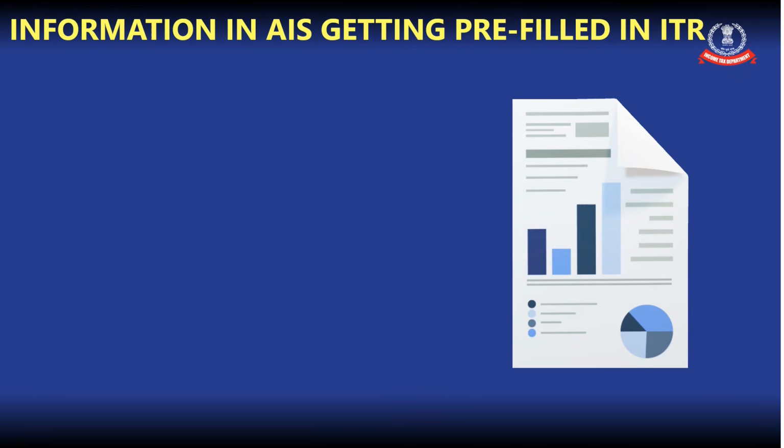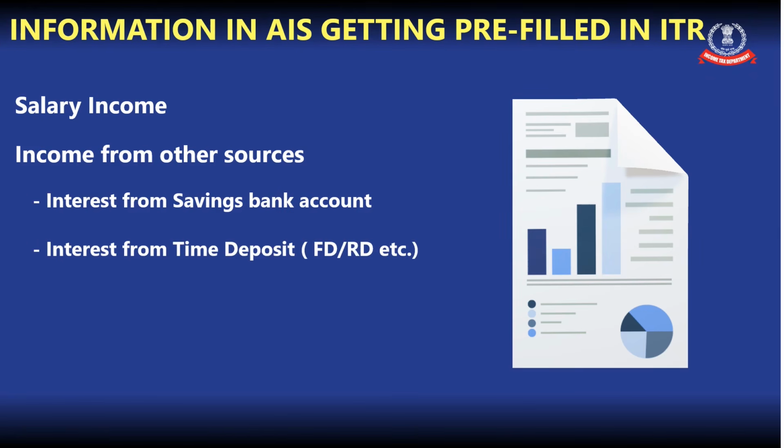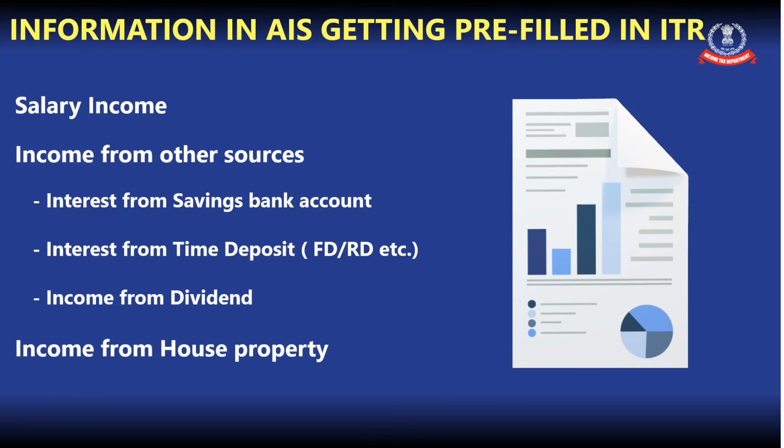The viewers of this video would also be interested in knowing the information in AIS which is getting pre-filled in ITR. So kindly note, presently salary income, income from other sources, and in that, interest from savings bank account, interest from time deposit, that is the fixed deposit and recurring deposit, and income from dividend is getting updated in your ITR. Again, income from your house property is also getting pre-filled in the income tax return.